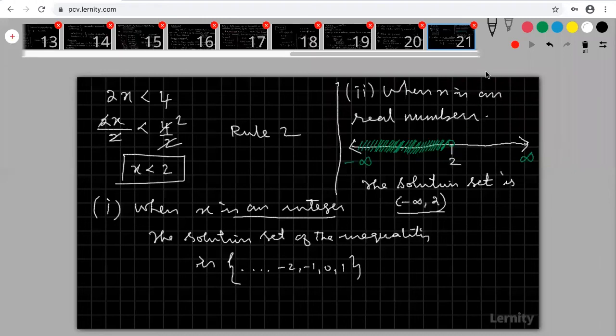Abhinaya, look at that. If you are writing up to 1, what happened? Actually, this is your 1. Your answer says minus infinity to 1 only. Suppose I take one real number here, 1.9. This 1.9 is also satisfying this, am I right? My x is a real number, I can take 1.9. So 1.5 satisfies, 1.2 satisfies, 1.1 satisfies this inequality. Am I right?